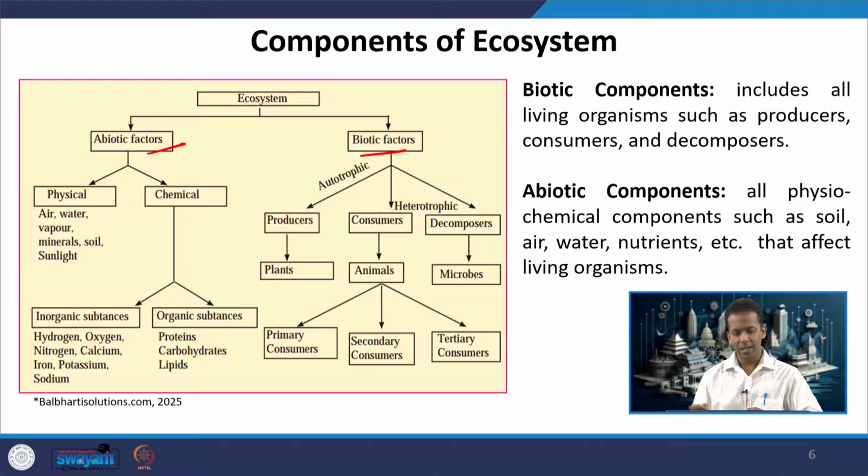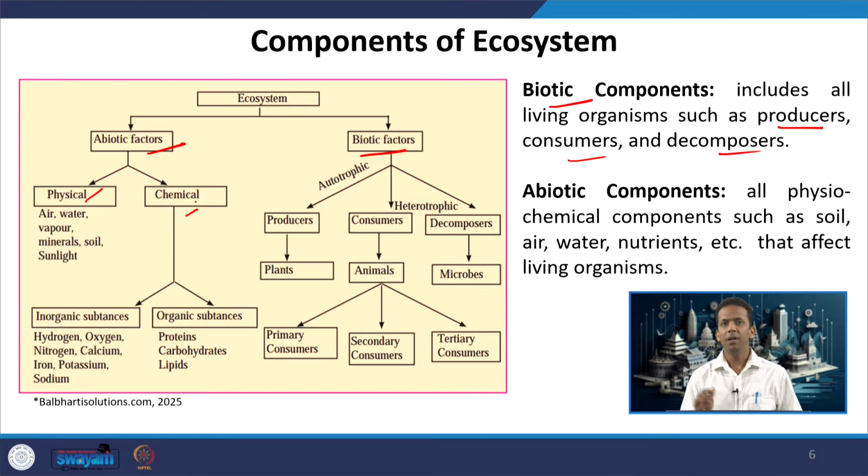Abiotic, obviously, as the name indicates, includes all the non-living components or the physico-chemical components, which deal with soil, air, water, nutrients. Biotic components include all the living organisms, all those organisms which are part of the food chain, including producers, consumers and decomposers. So, abiotic factors we can categorize into two types, physical and chemical.